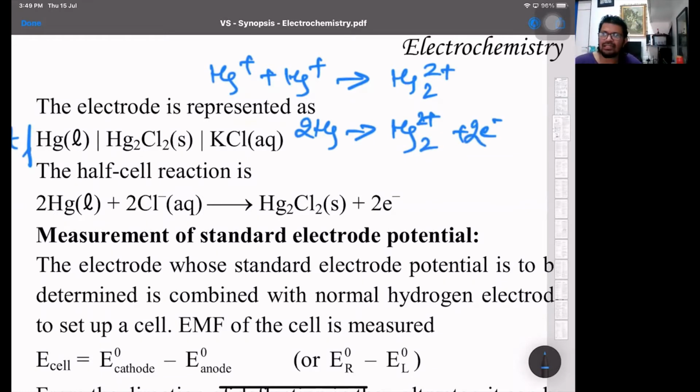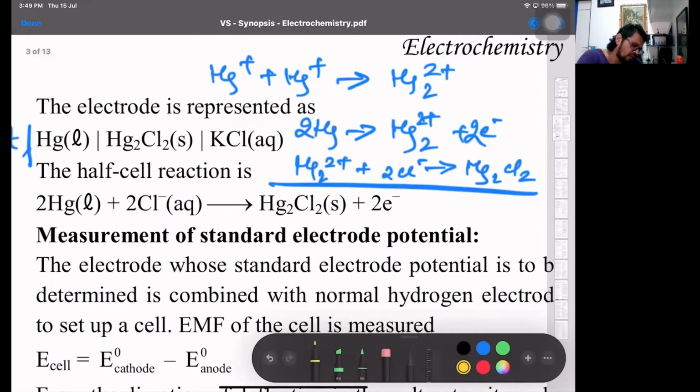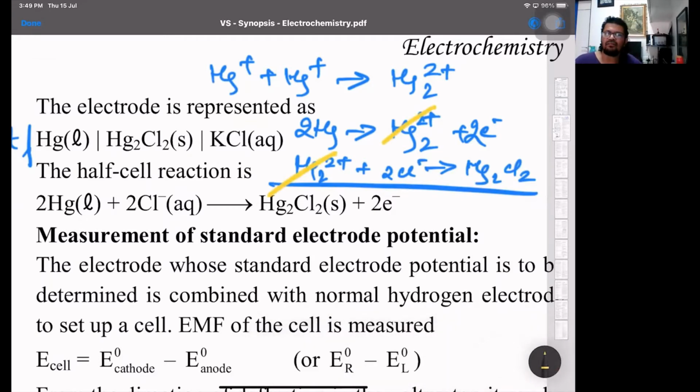That's dimerization, mercurous ions combined. And these Hg2 2+ combine with the 2 chloride coming from KCl to give you the salt Hg2Cl2. Now in the net reaction, if you observe carefully, the mercurous ions will get cancelled. That's the balancing. Have a look: 2 mercury plus 2 chloride gives you mercurous chloride plus 2 electrons.